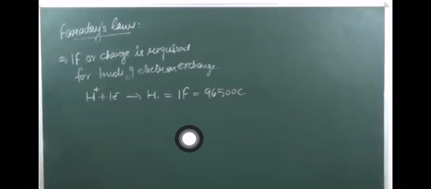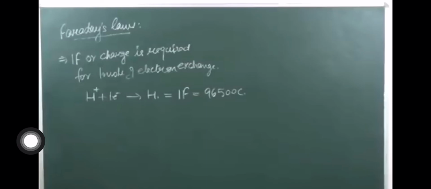Now Faraday has also given a few things to be remembered. Here in Faraday's law, we saw that the number of electrons is transferred, right? So he has given one nice example to remember that 1 Faraday of charge is required for 1 mole of electron exchange.